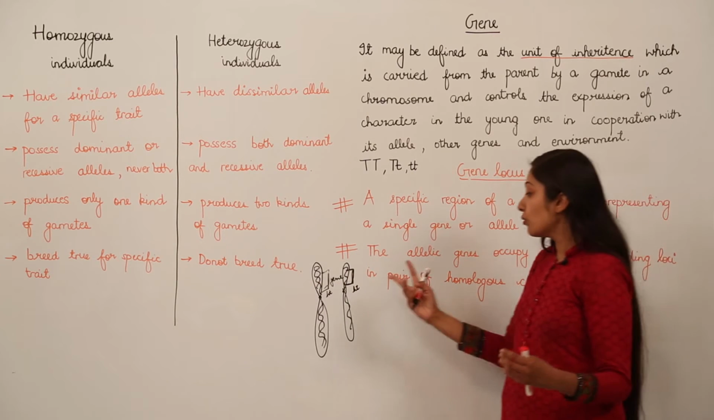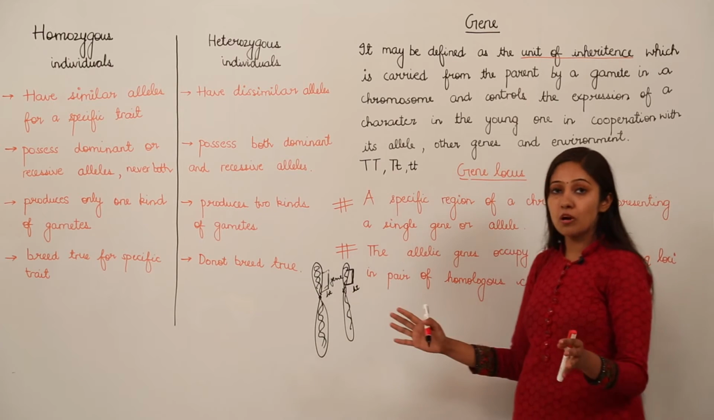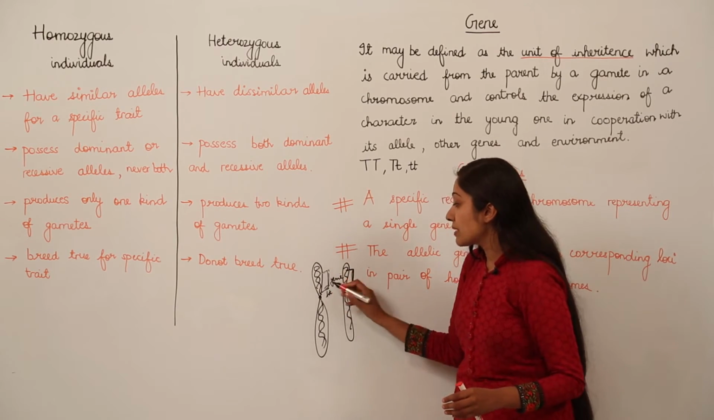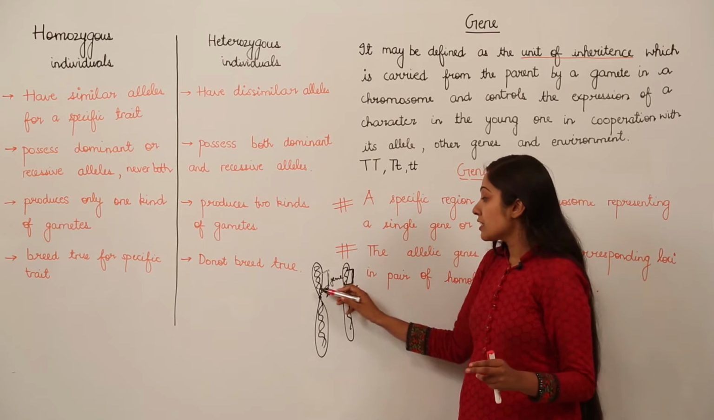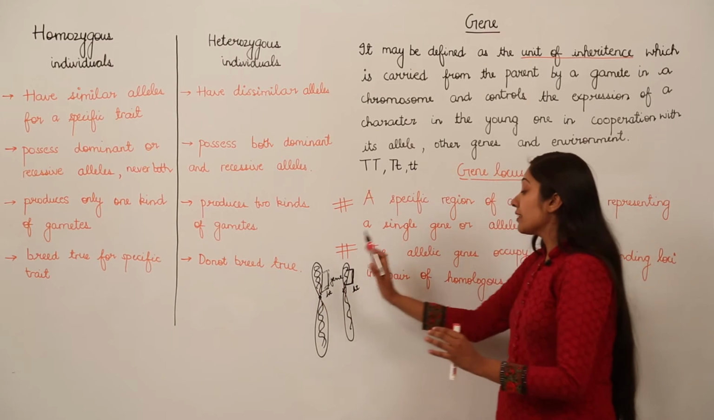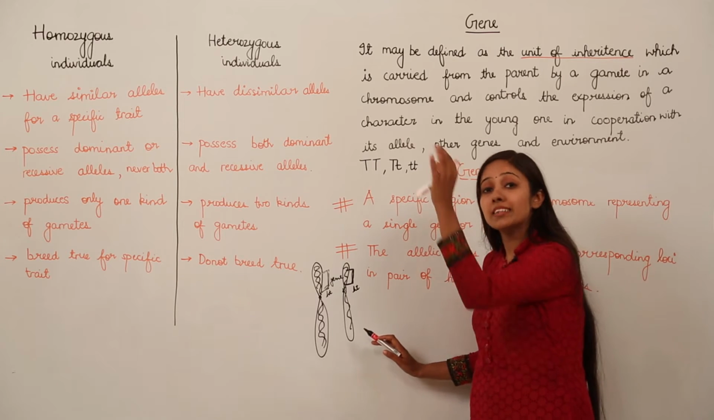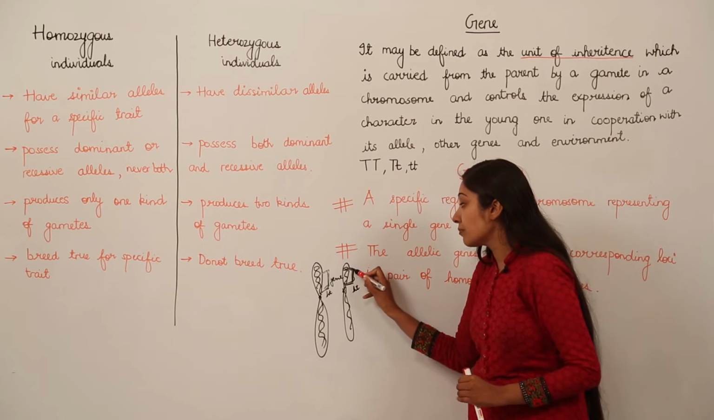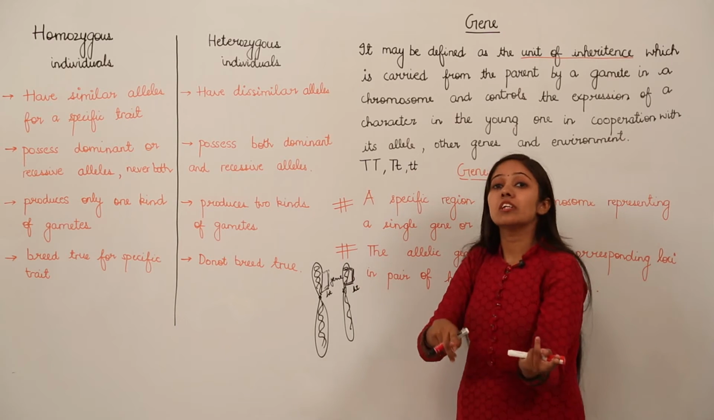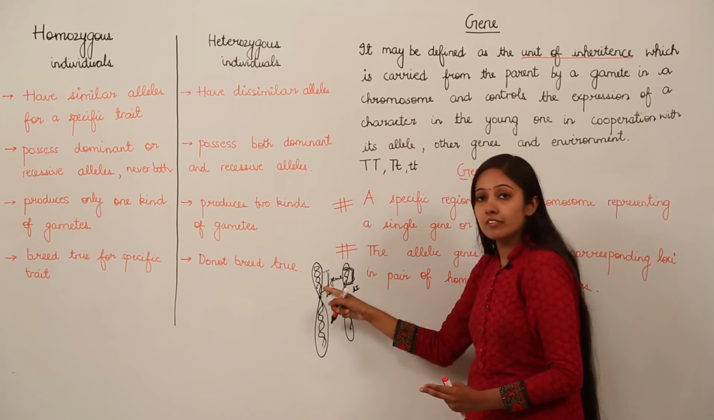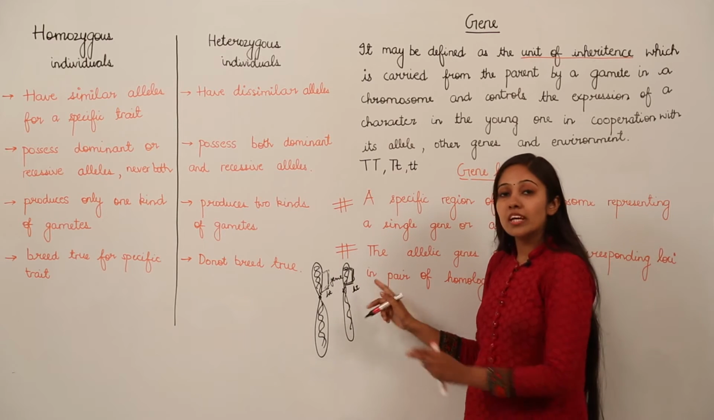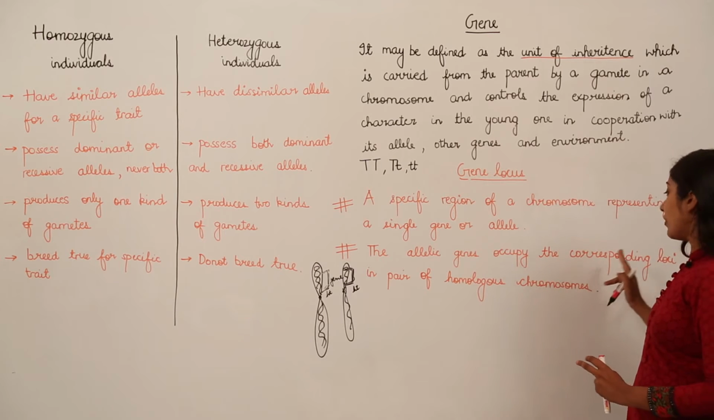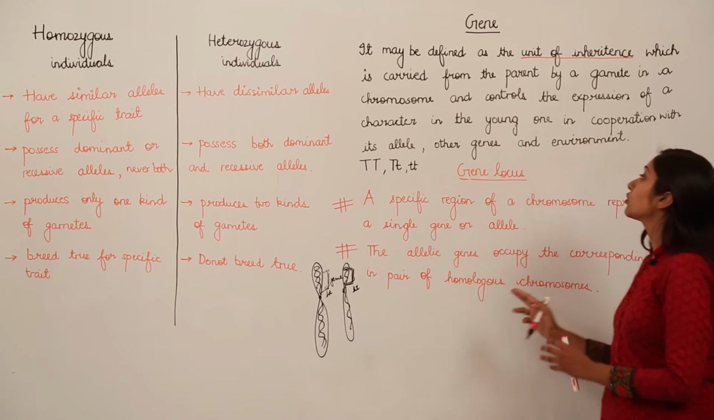When we talk about homologous chromosomes, we are talking about the pair of chromosomes in which the gene specific for a particular trait is present, and the next chromosome, which is from the other parent, also contains the same locus, the same region where the gene for that particular trait from this parent is going to be present. So they are homologous to each other. So the allelic genes occupy the corresponding loci in a pair of homologous chromosomes.